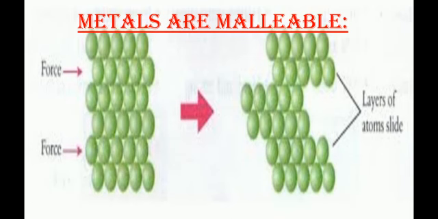Okay, here is the picture that explains why metals are malleable. So on the left hand side you can see the particles that are properly arranged in layers, and when a force is applied on these layers, in the right side of the picture you can see these layers slip past over one another. जब इन layers को आप force लगाते हो तो ये layers बिल्कुल एक दूसरे से slip हो जाती हैं, और जब ये layers slip होती हैं तो ये बहुत थिन शीट्स की फॉर्म में आ जाती हैं. इट मीन्स कि जितने भी मेटल्स होंगे, बिकॉज ऑल ऑफ द मेटल्स हैव प्रॉपरली अरेंज्ड पार्टिकल्स, so all of the metals would be malleable.